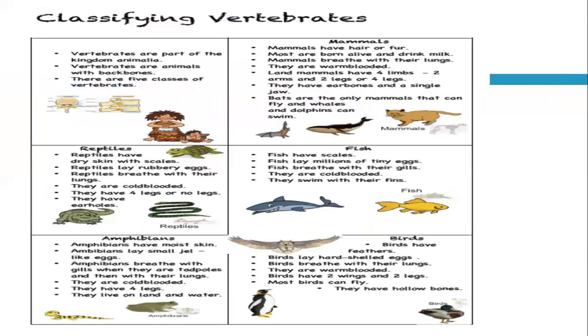Okay. Classifying vertebrates: they are called vertebrates because they have a backbone. Vertebrates are animals, related to the animal kingdom, and we have 5 classes: mammals, fish, reptiles, amphibians, and birds.